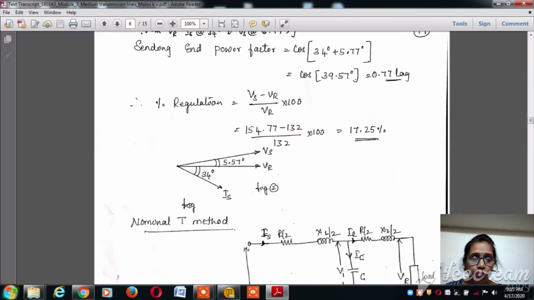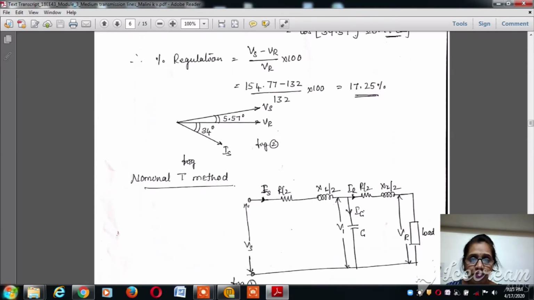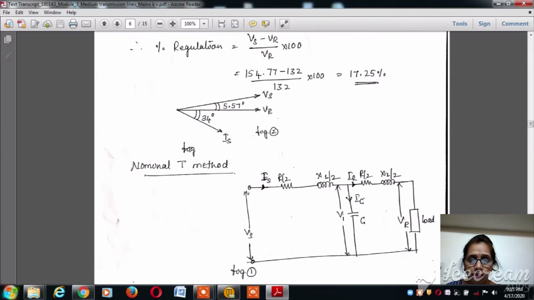Now percentage regulation is equal to Vs minus Vr divided by Vr multiplied by 100. That is 154.77 minus 132 divided by 132 into 100. So the percentage regulation is 17.25. Roughly, we will normally get around 17.5 to 18% for the percentage regulation.